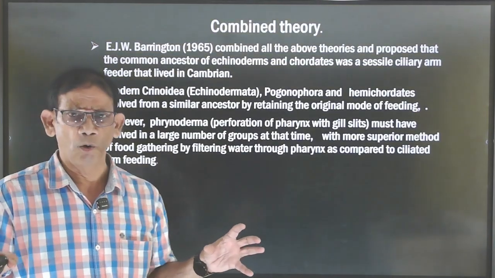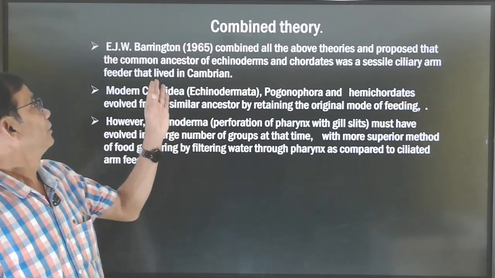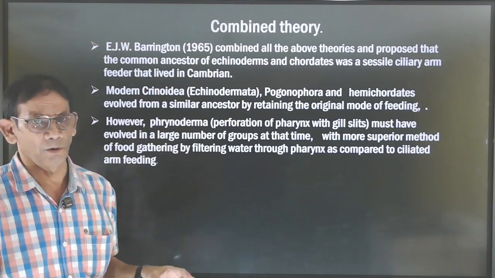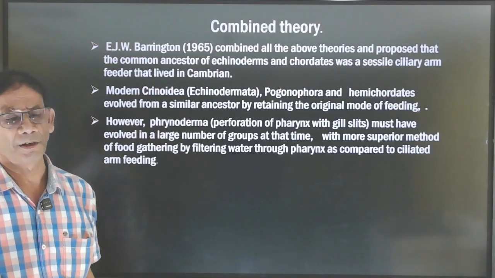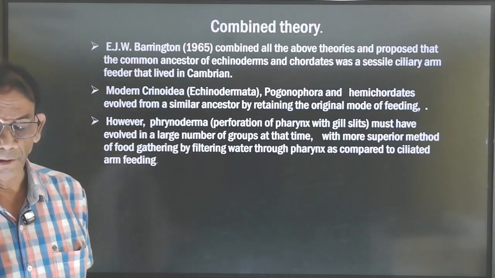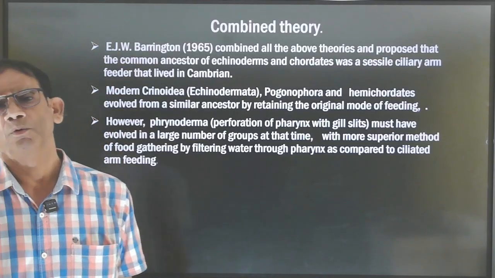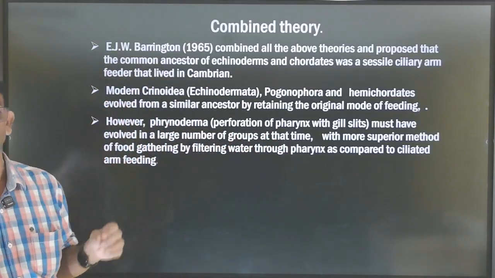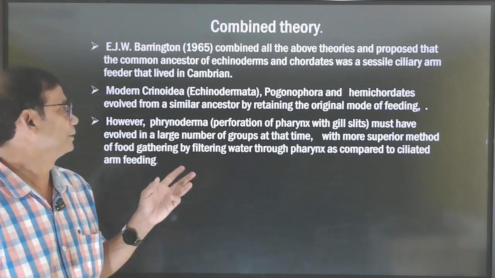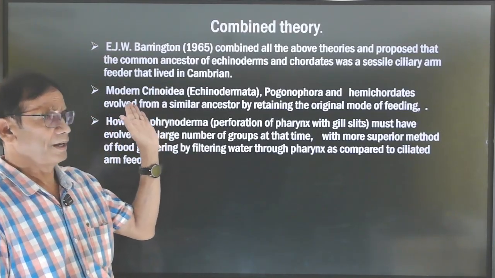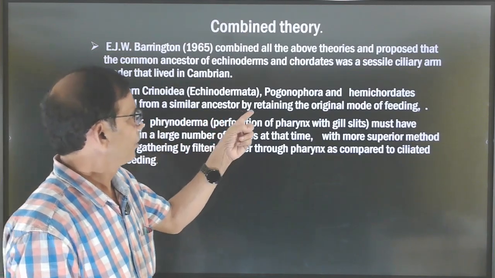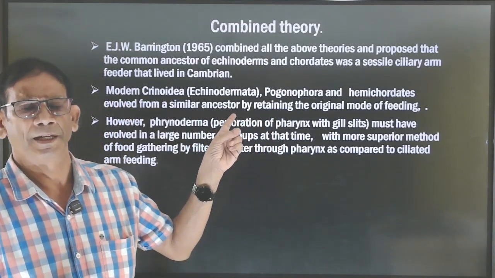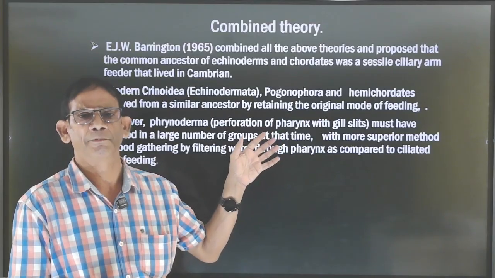Now, regarding all these theories, by combining them together, Berrill in 1965 found that echinodermata and chordata arise from the same ancestor, which is a sessile ciliary arm feeder, found in the Cambrian period. And now modern crinoidea, that means echinodermata, and Pogonophora. What is Pogonophora? Pogonophora are tube-dwelling animals. Their special characteristic is that they have no intestine.